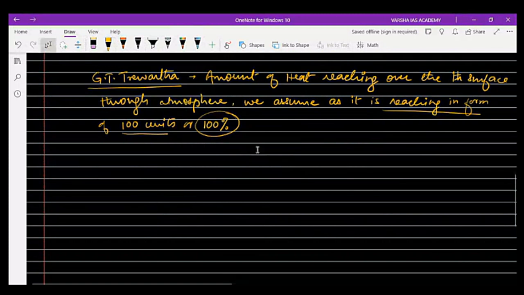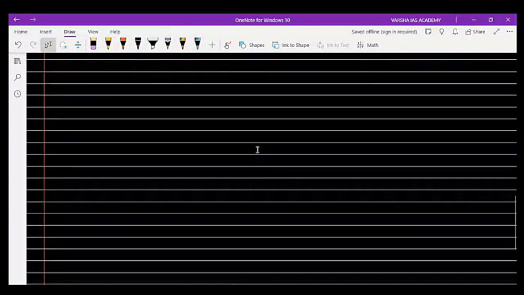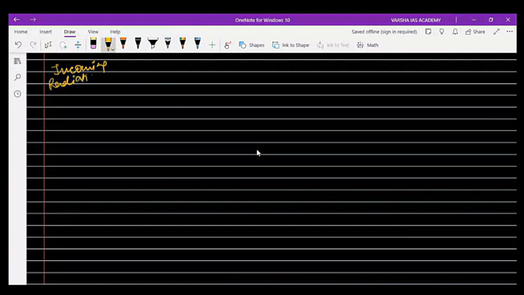So he has maintained the account of incoming solar radiation. This incoming solar radiation comes in the form of short waves. As we have already discussed in the previous class, short wave is transparent for the atmosphere, meaning it will not be absorbed much.